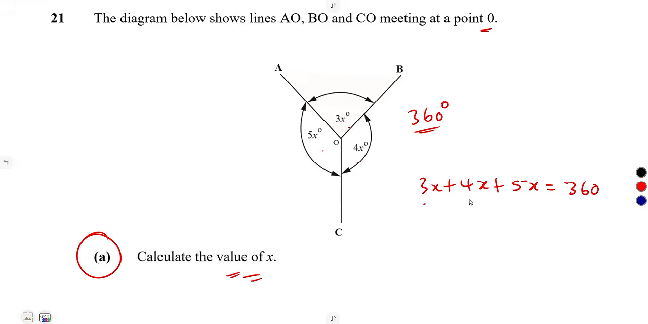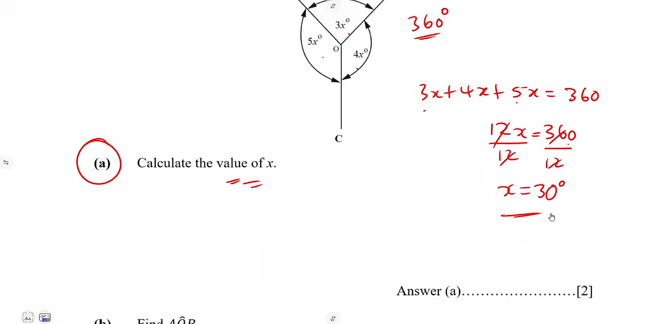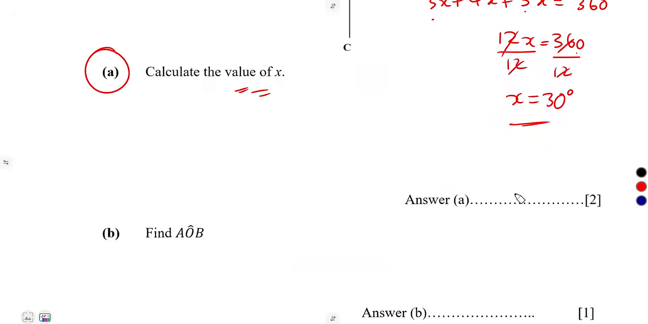So 3 plus 4, that's a 7, plus 5, that's going to give us a 12. So that's 12x equal to 360. And we can easily divide by 12 by 12. So that's our x, it was going to give us 30. 12 into 36, that's 3, into 0, that's a 0. So that's 30 degrees that you have there. And that was it, 30.